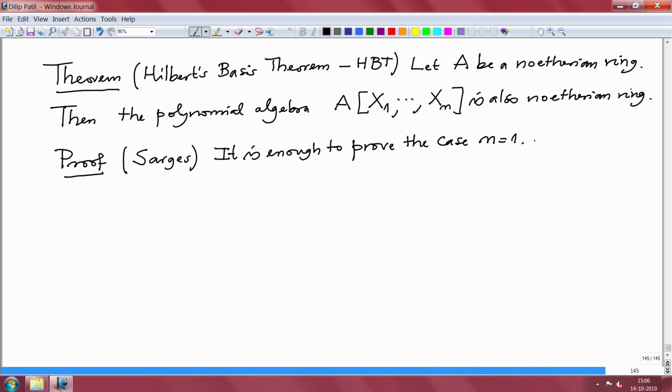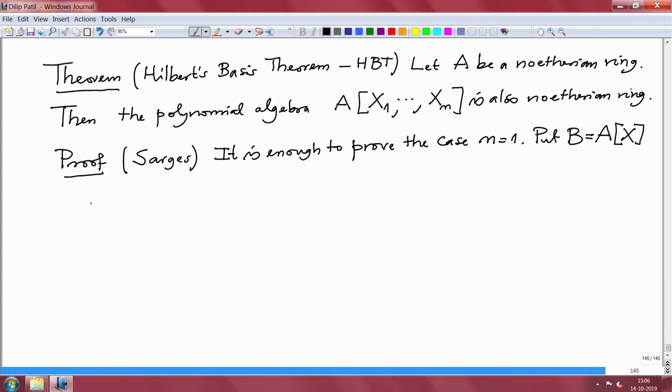In this case I will put B is the polynomial ring in one variable. I will just write the variable as x, and we want to prove that B is a Noetherian ring.